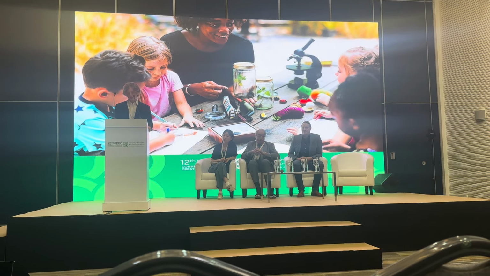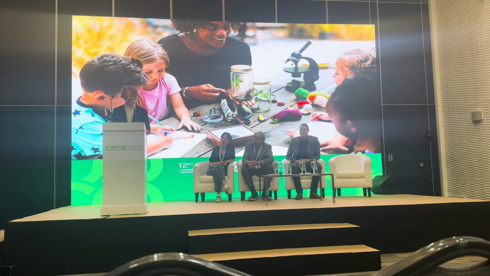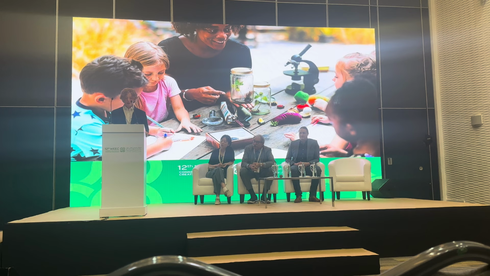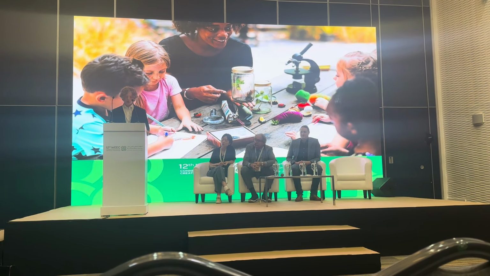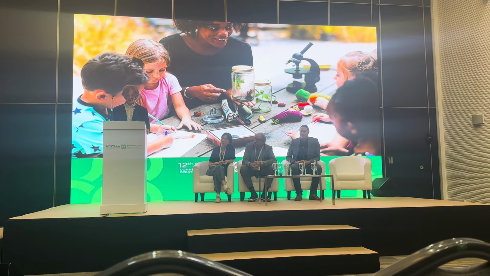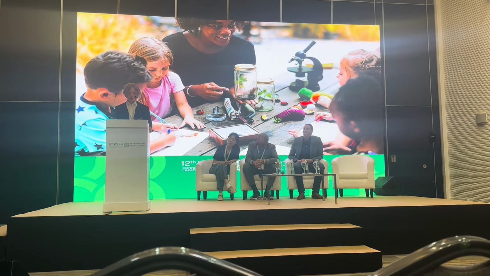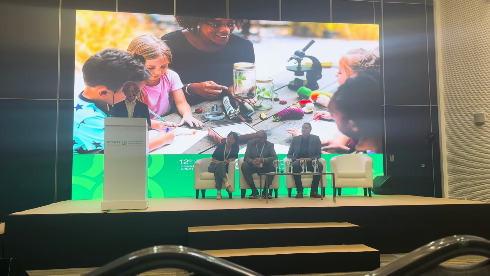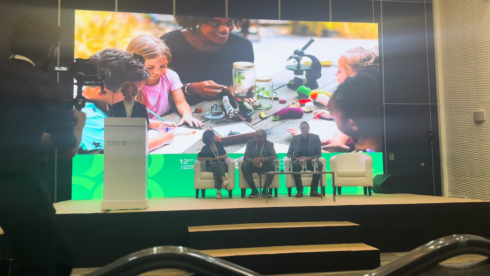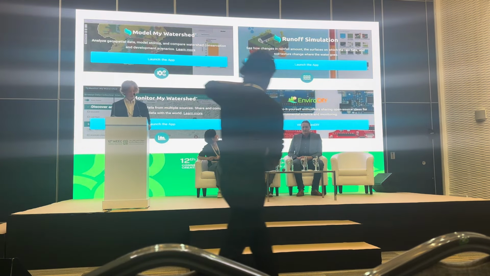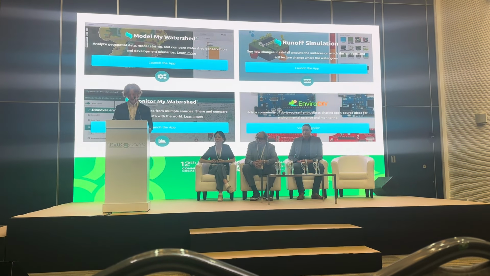Perfect. Recognizing the pivotal role children have on the future of our planet, you can understand how truly necessary it is to equip them with the knowledge and experiences to navigate and analyze and hopefully fall in love with the complex topic that is the well-being of their local environment. Model My Watershed is a powerful tool for reaching this goal.